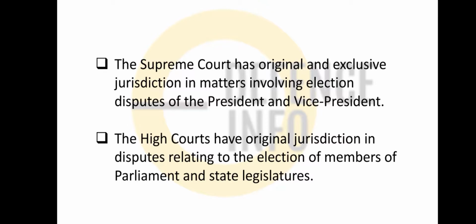Now friends, the Supreme Court has exclusive and original jurisdiction in case of President and Vice President, whereas the High Court has original and exclusive jurisdiction in disputes relating to the election of the member of Parliament and the state legislative assembly. So just remember, there are 25 high courts in India. That's why high courts is plural, okay? And there is only one Supreme Court, that is the apex court of all.